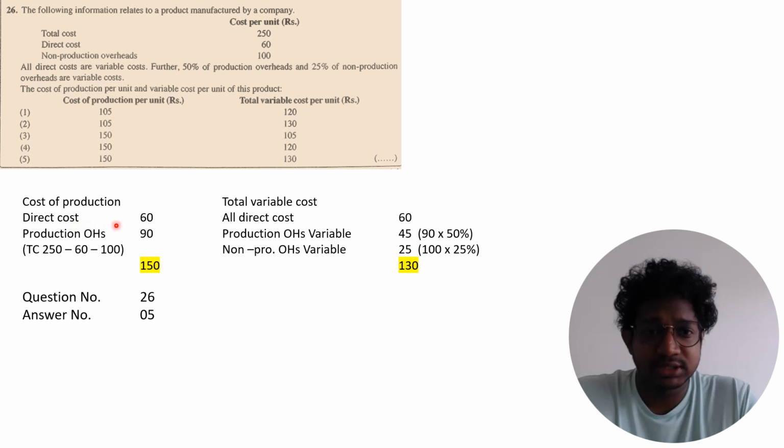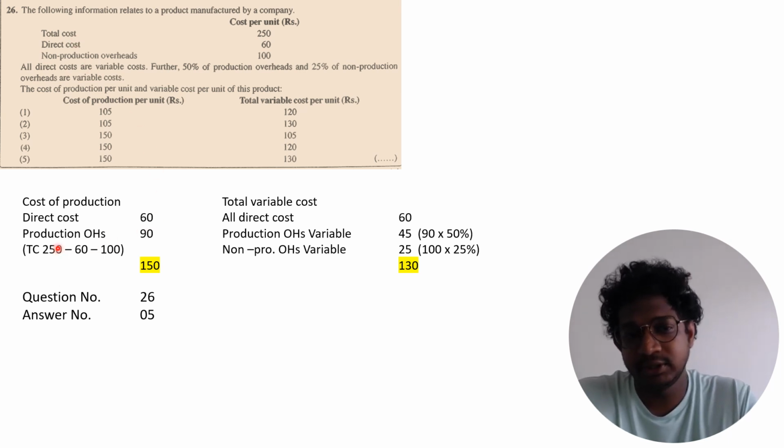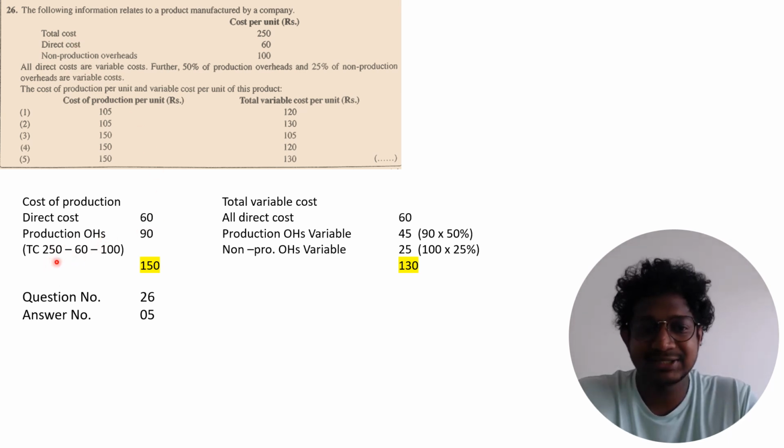So direct cost is 60 and production overheads given here 90. So how to find production overheads? Total cost minus direct cost and non-production overheads. So here it's given direct cost, here it's given non-production overheads, here it's given total cost. So to find out production overheads per unit, total cost minus direct cost 60 and non-production overheads 100. So your cost of production is 150.